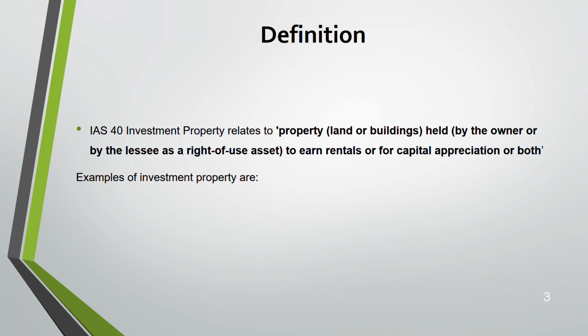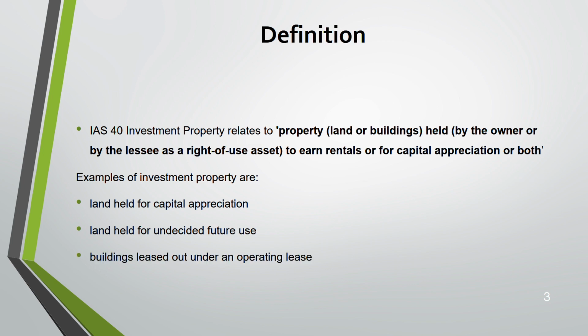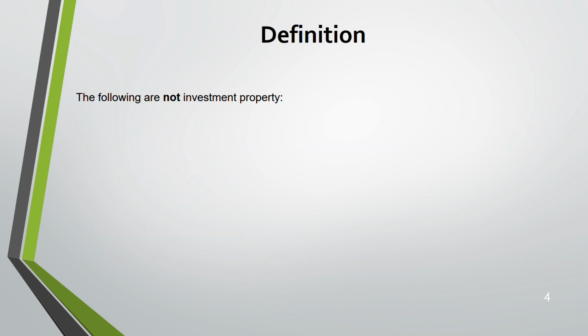When you're holding the asset to gain rent or for capital appreciation, then it's an investment property. These are the examples. Land held for capital appreciation, land held for undecided future use. If you're having a land and you don't know what to do with it in the future, still it is an investment property. Building that is leased out under an operating lease. Remember, operating lease, not finance lease.